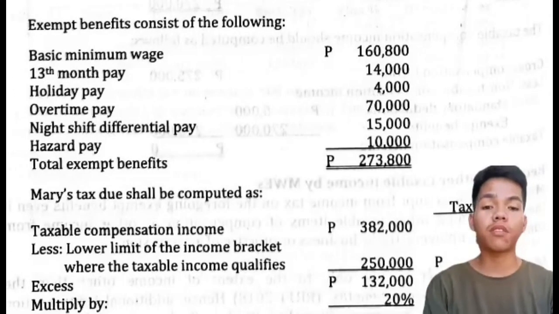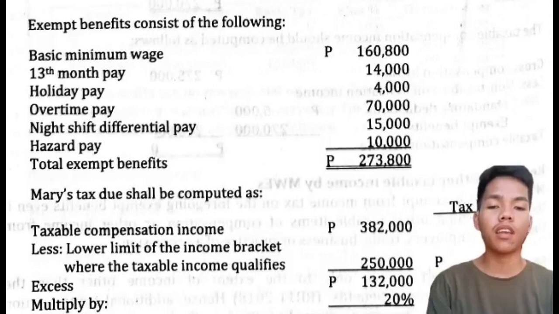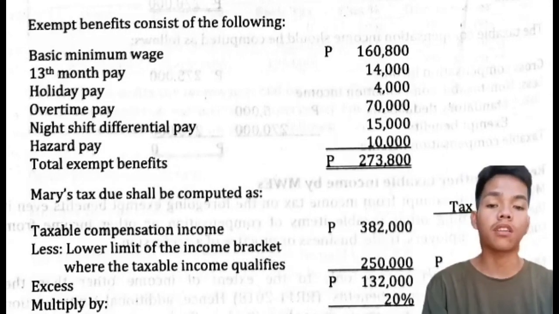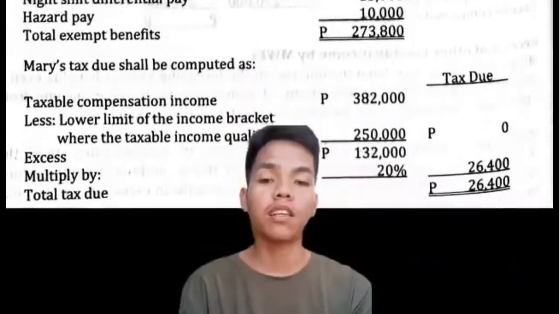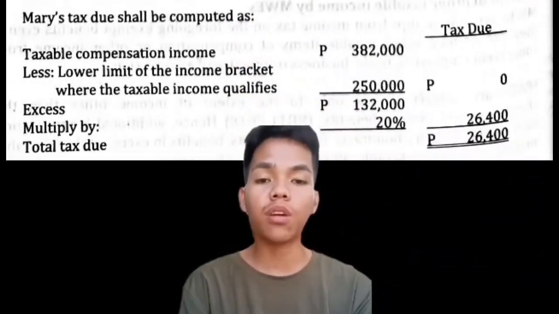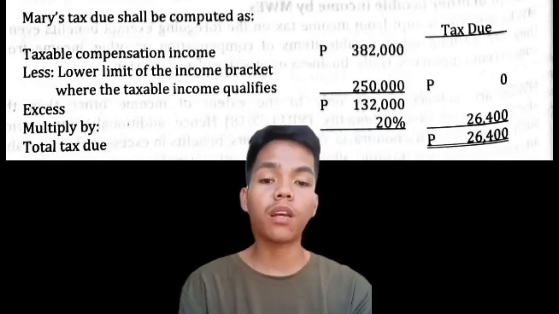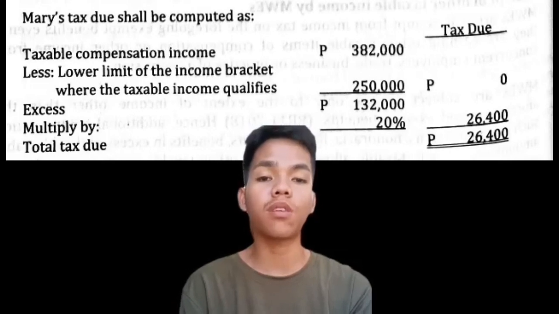Exempt benefits consist of the following: basic minimum wage, 160,800; 13-month pay, 14,000; holiday pay, 4,000; overtime pay, 70,000; night shift differential pay, 15,000; hazard pay, 10,000, with a total exempt benefits of 273,800. Mary's tax due shall be computed as taxable compensation income, 382,000, less lower limit of income bracket where taxable income qualifies, 250,000, excess of 132,000, multiplied by 20%, with a total of 26,400.